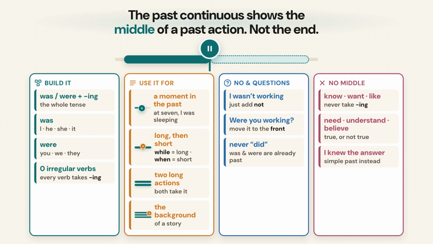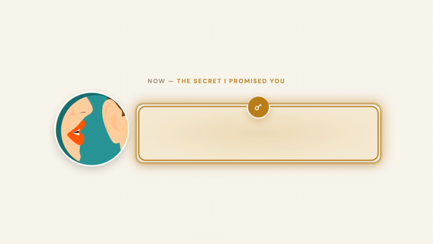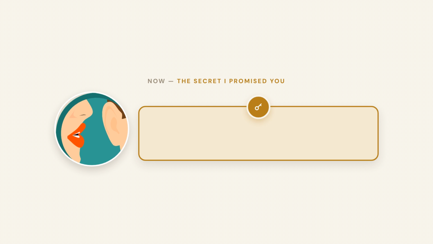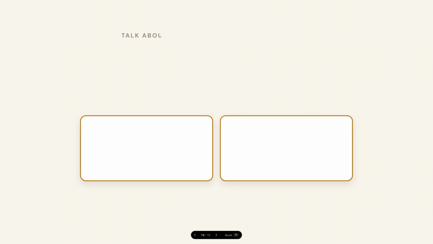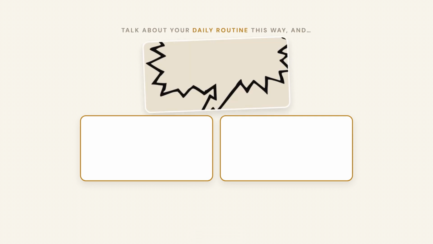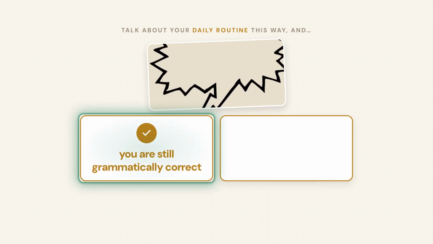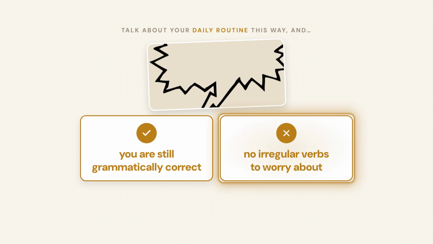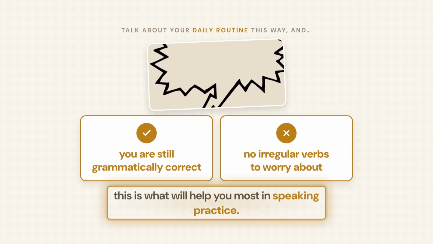That is the past continuous. Now, the secret that I promised in the beginning of the video. How can you talk about past tense without grammar mistakes and without irregular verbs? Start talking in the past using the past continuous. If you talk about your daily routine in the past continuous, you would still be grammatically correct and you won't have to worry about irregular verbs. This will help you a lot in speaking practice.